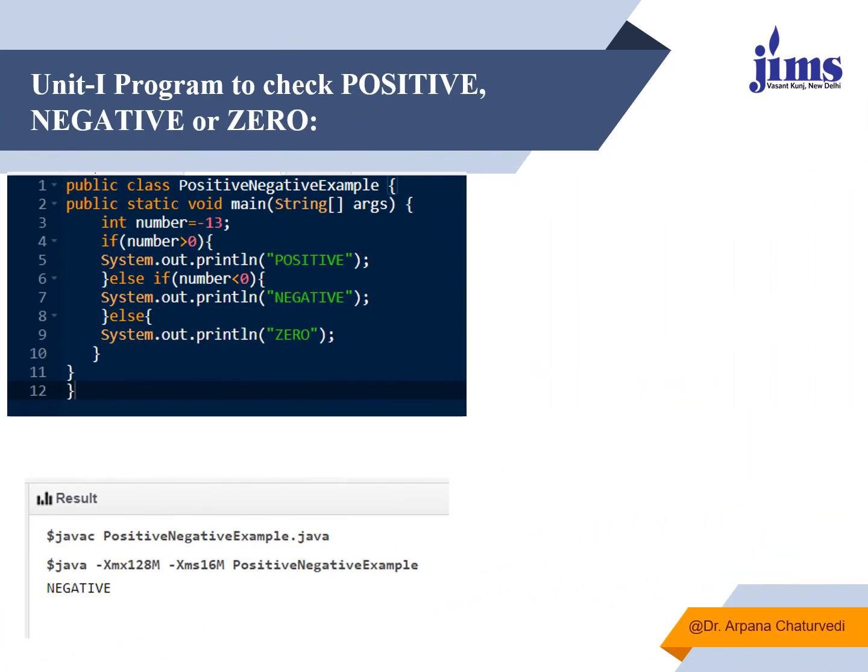This is another example. Fine. Here number is minus 13. I am saying if it is greater than 0, say positive. If less than 0, say negative. Otherwise, say 0. As it is less than 0, it is saying that it is negative.